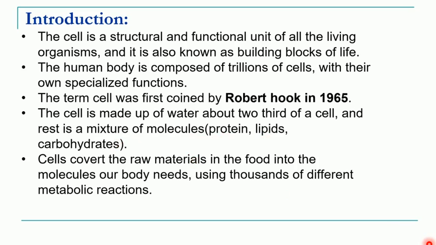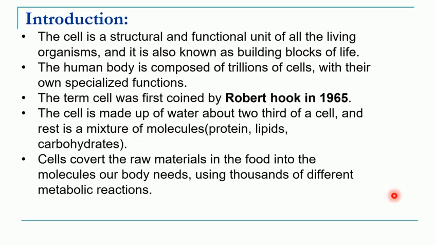Now cells convert the raw material in the food into different molecules which the body requires, and there are different metabolic reactions taking place inside the cell. These metabolic reactions can be of two types: catabolic reactions and anabolic reactions. What is meant by catabolic reactions? That means breakdown reactions, and anabolic reactions mean synthetic reactions.